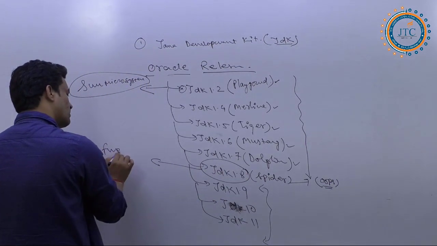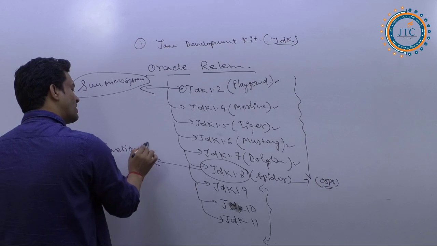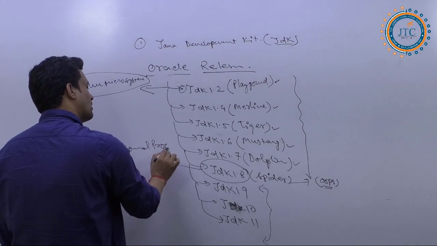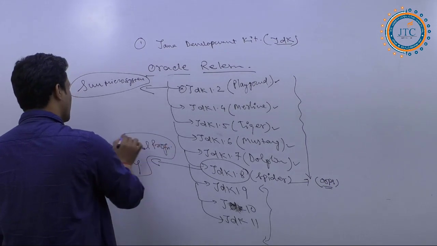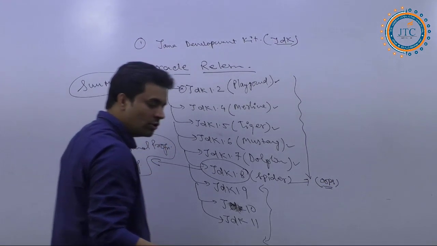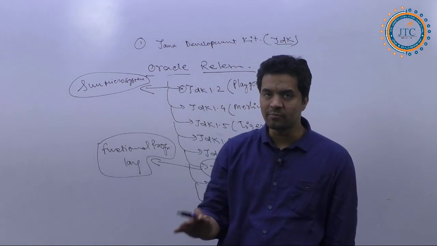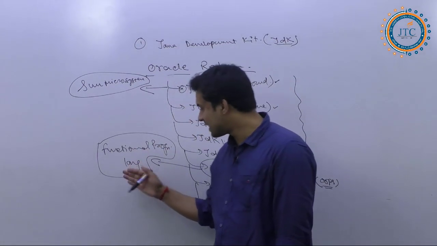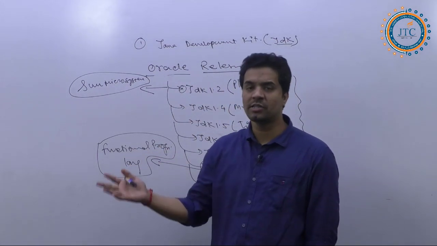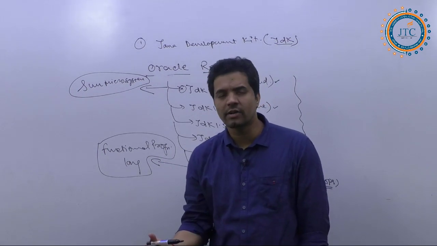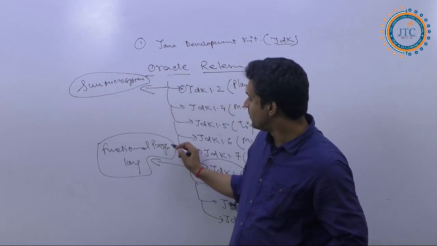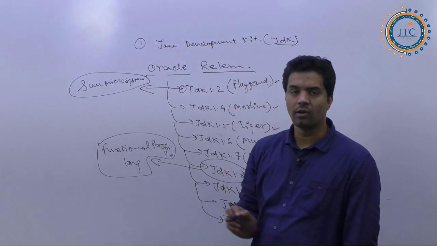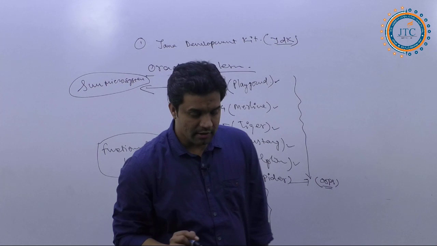a functional programming language. They started giving functional programming features. For example, they introduced streams, and next they introduced lambda expressions and many other kinds of APIs, right? Again, we will be talking about all these things later on. But again, remember one more point.